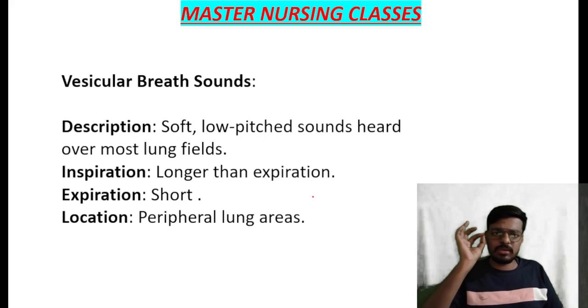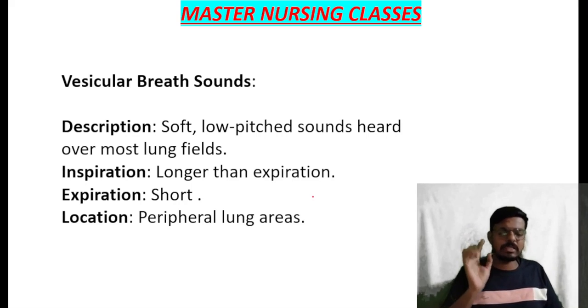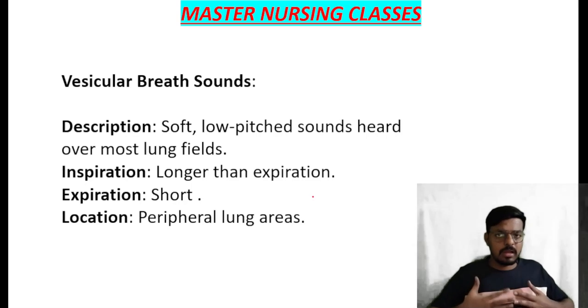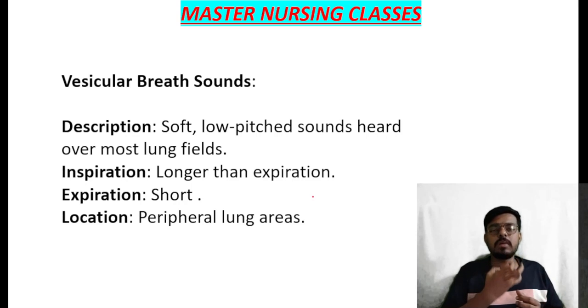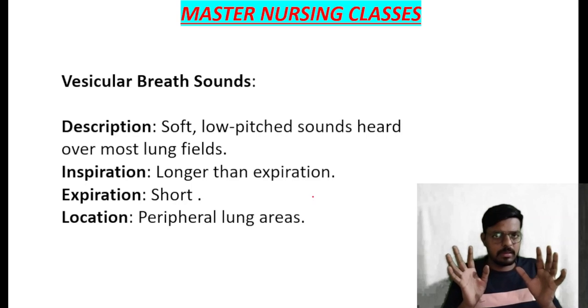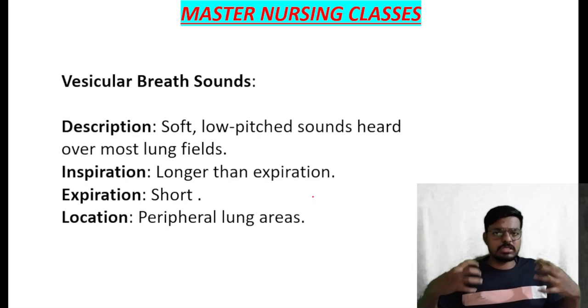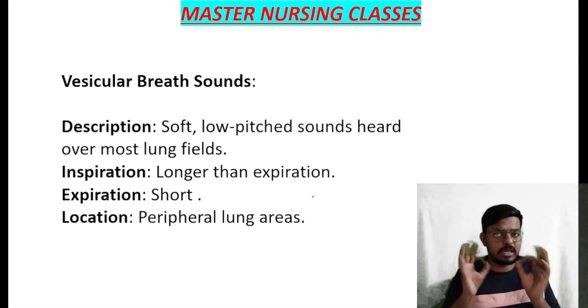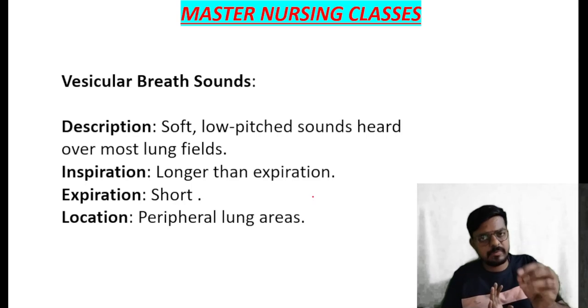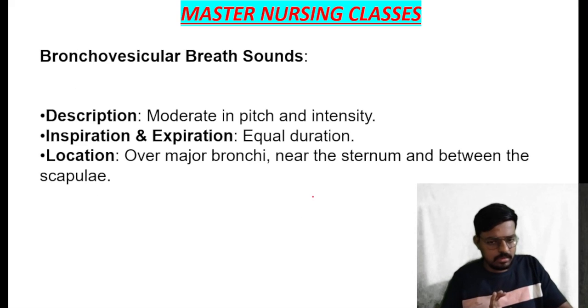One option is crackles, that is also a correct answer. Another is bronchial-like sound over the lung fields. Bronchial sound should come over the trachea, that is normal. So bronchial sound coming over the lung fields indicates pneumonia. Remember. So here is the complete description of the vesicular breath sound.